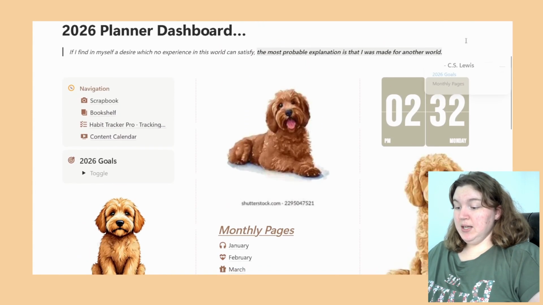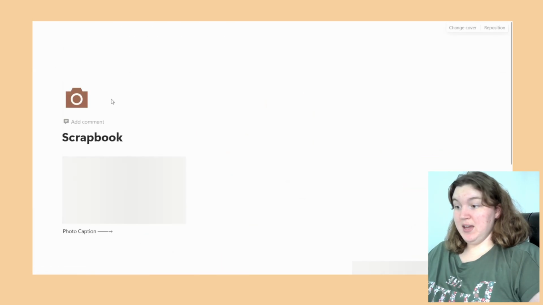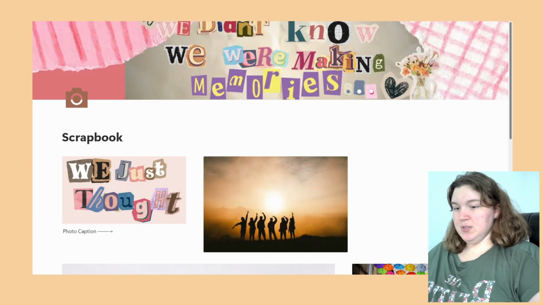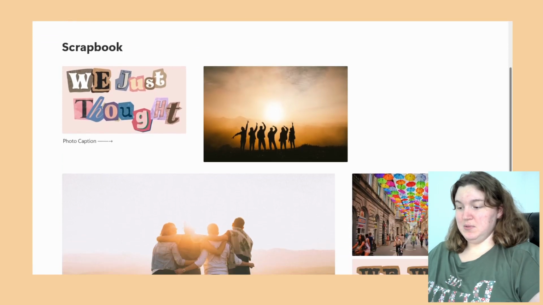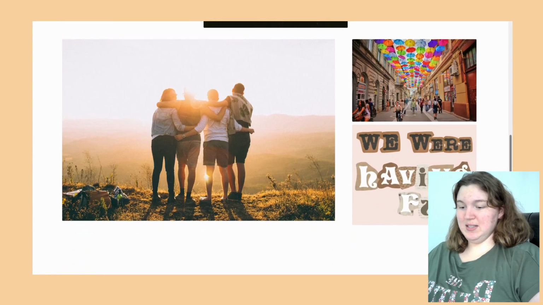So now we're going to get to the scrapbook page. This one's going to be really quick. I just put some sample pictures in here to get the idea across. I have this cover that I made in Canva. It says we didn't know we were making memories. And then there's little pieces throughout that say things like we just thought we were having fun.